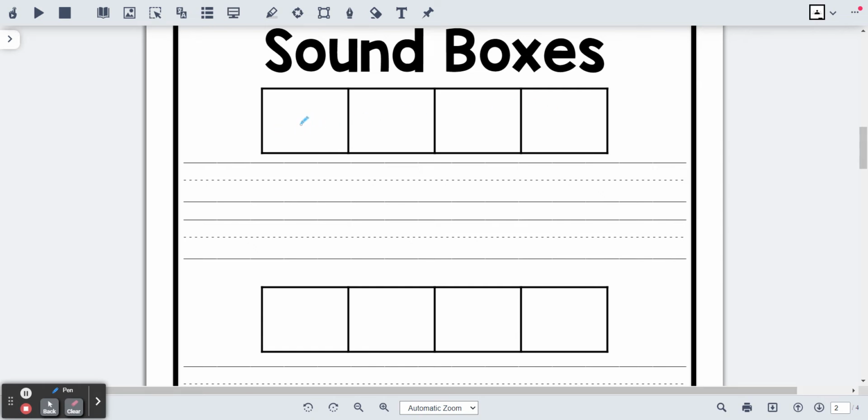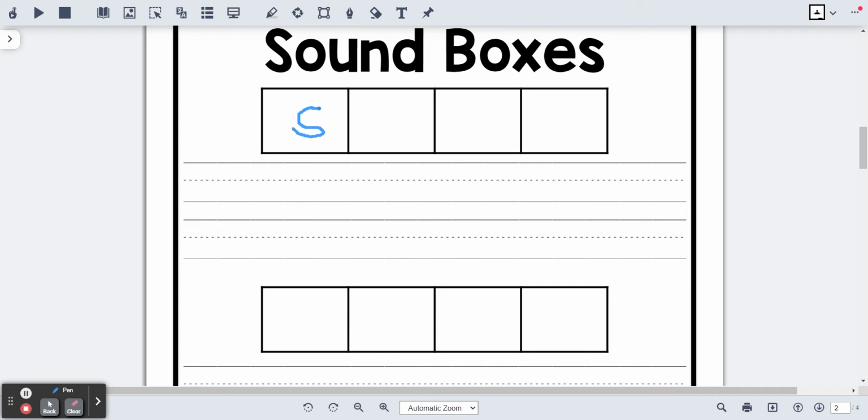In this box, I'm going to write the letter that spells the sound in stop. S. What am I going to spell? That's right. S. What letter spells S? Correct.